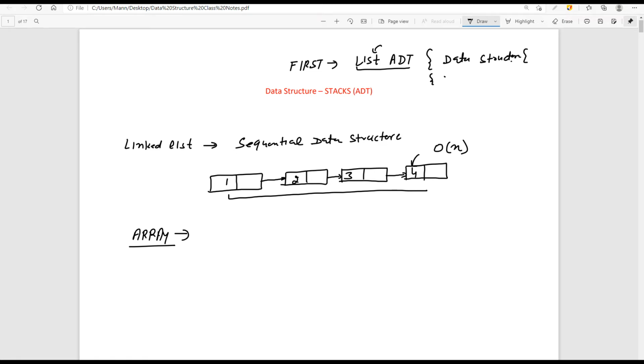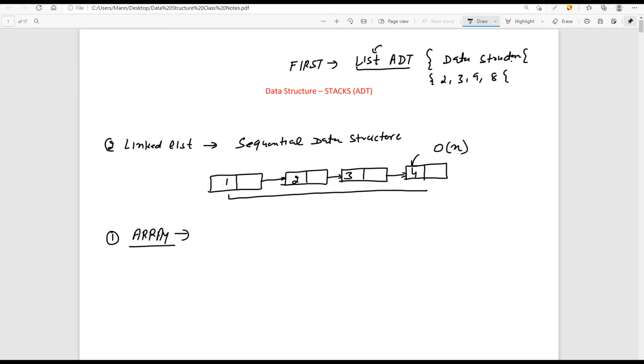Given some list 2, 3, 9, 8, can you perform some kind of operations on it? Yes, we can perform operations on this. What are the ways in which we can perform the operations? There are two ways. The first way is the array, and the second way is the linked list.